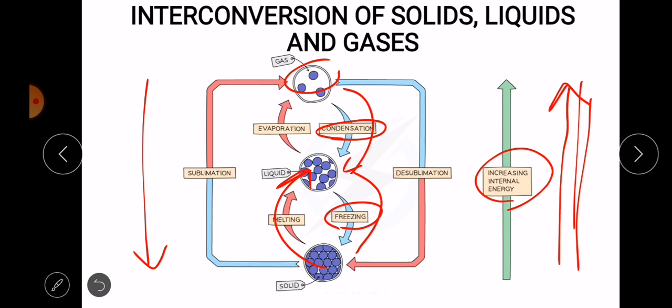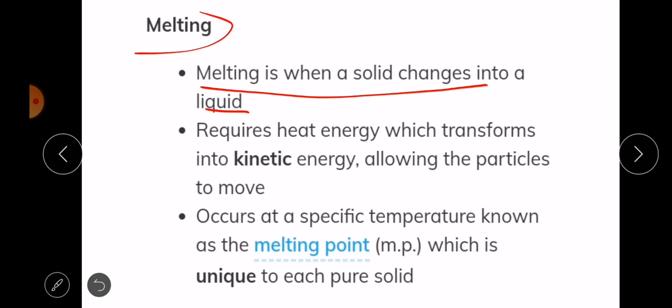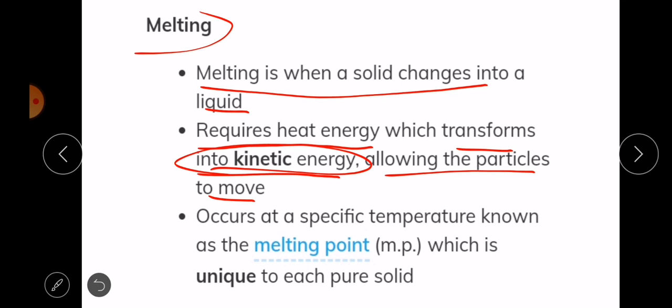We are increasing the energy level. So we are increasing the internal energy. So melting is when a solid changes into a liquid. This requires heat energy, which transforms into kinetic energy, allowing the particles to move. So if you apply heat on a substance, the particles are going to gain more kinetic energy. And as they have more kinetic energy, they begin to move faster than before. And as they move faster, they begin to spread, to separate, the particles.